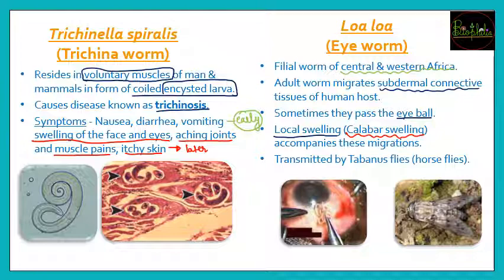Now how are they going to get transmitted? These eye worms or Loa loa are not going to be because of oral-fecal matter, यानी ये stools की mixing with the food or water उसकी वजह से नहीं होगा. It is going to be because of the Tabanid flies, also called horse flies. It is not house, it is horse.